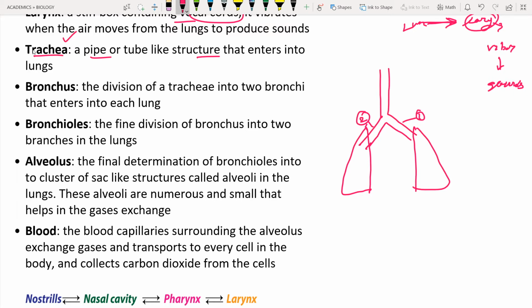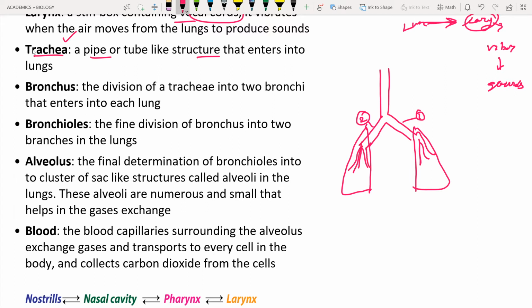So next, this bronchus is going to divide into fine branches in the lungs. Again they are going to divide, and the division is known as bronchioles. Bronchioles means the fine division of the bronchus into numerous branches. So these are known as bronchioles.